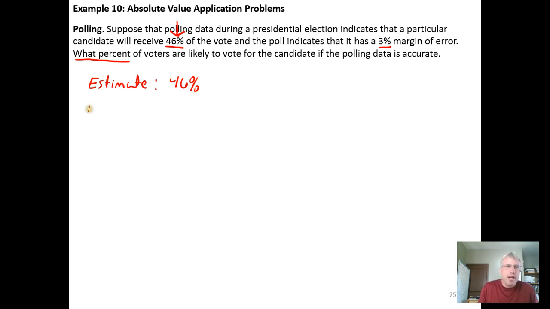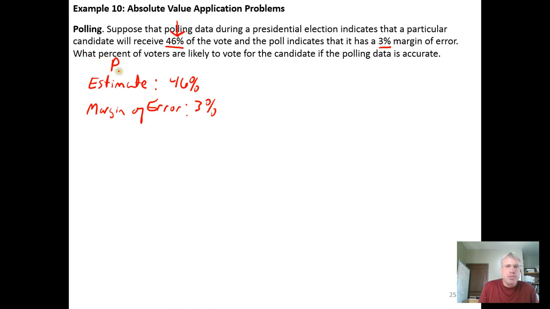There's a margin of error of 3%. And there's going to be an actual percent of voters who vote for the candidate.